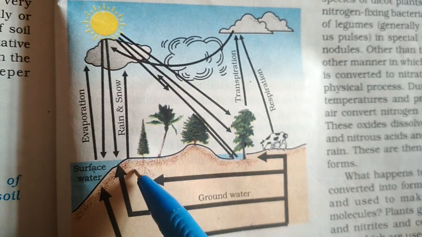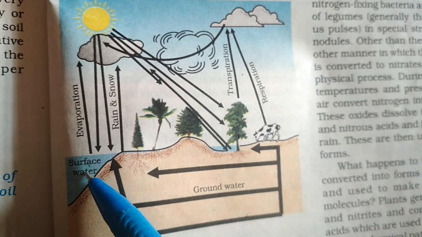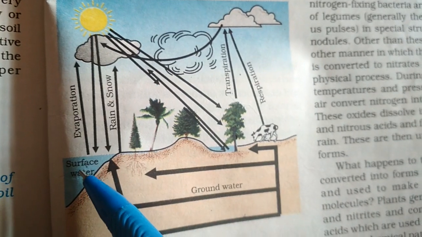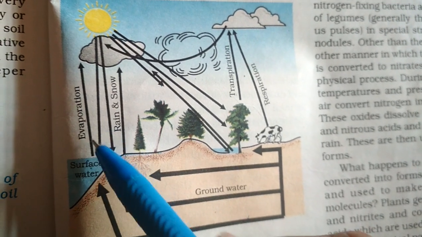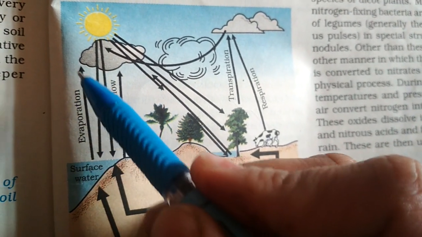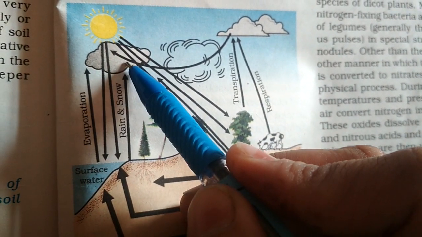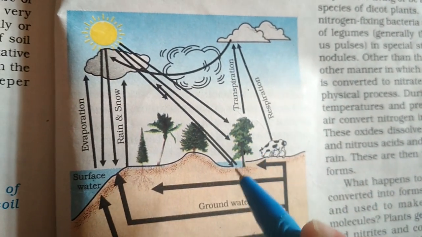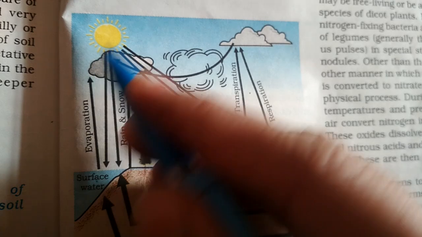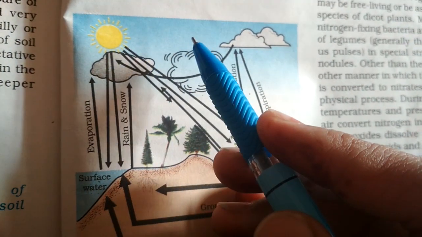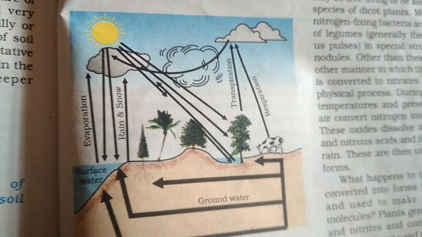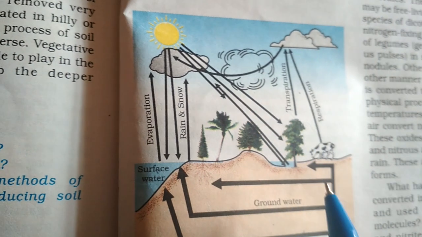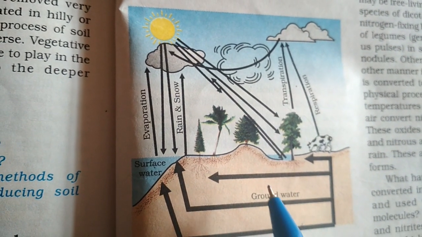Next, all of you know that when the surface water is heated in the presence of sun energy, the surface water will form water vapor, and the water vapor, when condensed, will form clouds, and these clouds later on will lead to the formation of raindrops. So ultimately, water is cycled between the different phases, the vapor phase and the liquid phase. So here you come to know that water is going to be cycled, and water is stored in the earth in various forms.